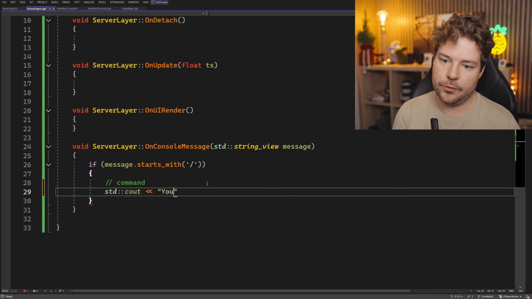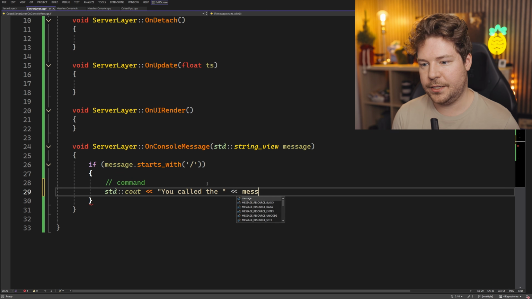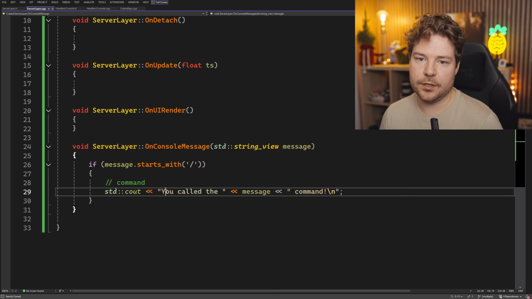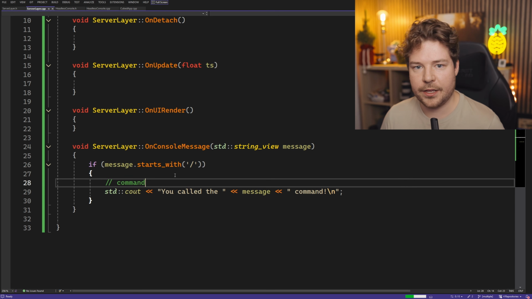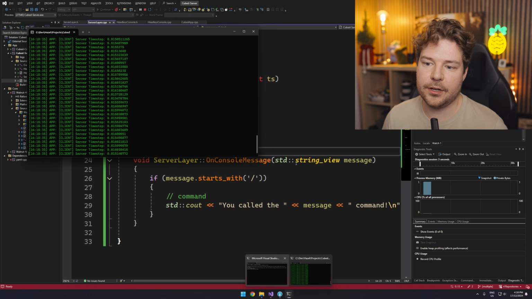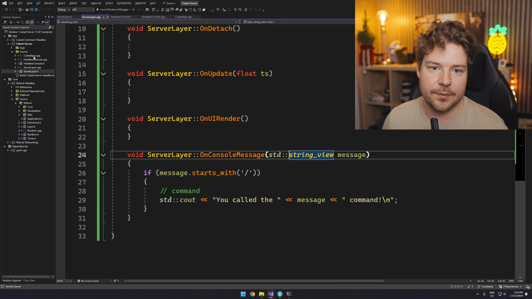So, you called the message command. So we'll have a little test here just to make sure we can call these commands. So let's hit F5 on that, maybe, or not. Why is that not working? There we go. Okay, so there's a time step. Okay, that's annoying, yeah, because we're logging the time step. So let's go back here.